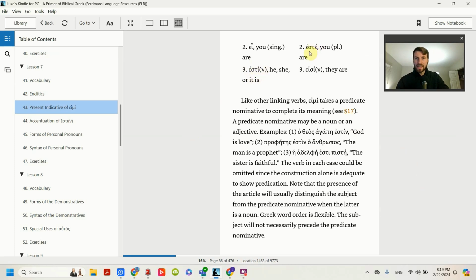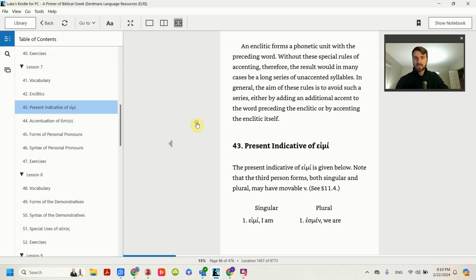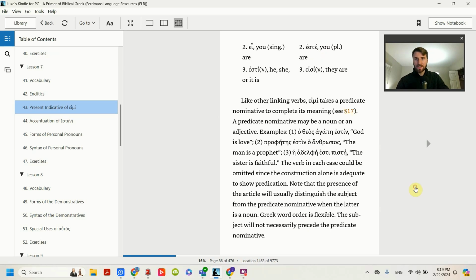You'll notice like este, you can see the te there, that's similar to verbs. You can see sin, kind of like usin, that we're used to in verbs. Men, we're used to in verbs, but the other ones are new. So that's difficult. You have new endings here, and they are very common, so you do need to memorize them.